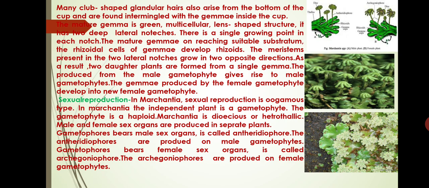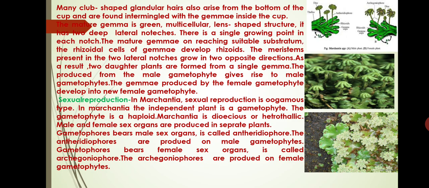When the mature gemma reaches a suitable substratum, the rhizoidal cells of the gemma develop rhizoids. The meristems present in the two lateral notches grow in two opposite directions. As a result, two daughter plants are formed from a single gemma. The gemma produced from the male gametophyte gives rise to a male gametophyte. The gemma produced by the female gametophyte develops into a new female gametophyte.